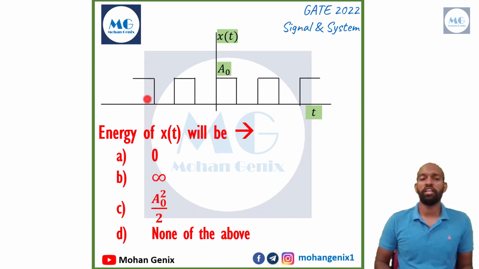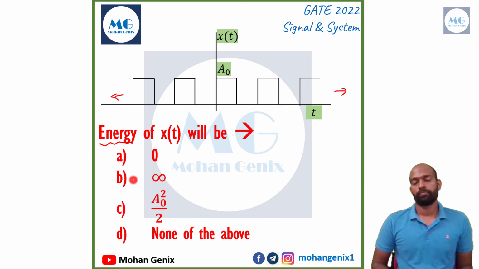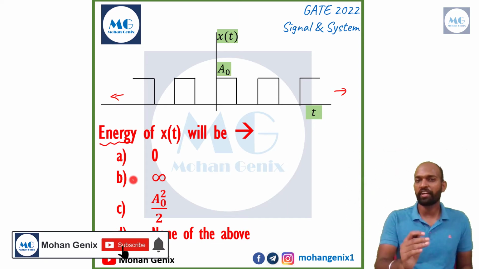This is the question. We have to calculate the energy of this x(t). This is a square waveform. It is repeating up to infinity on both the positive and negative t-axis. So these are the options. I want you all to pause this video and solve it. Its solution is very easy. You can apply the basic concept of signals and systems and you will get its answer. I hope all of you have attempted it rightly.